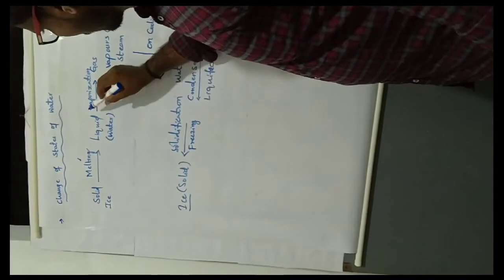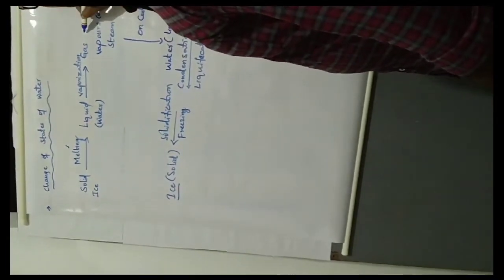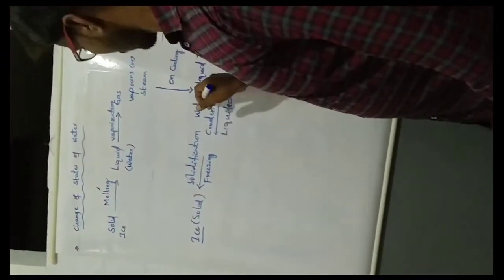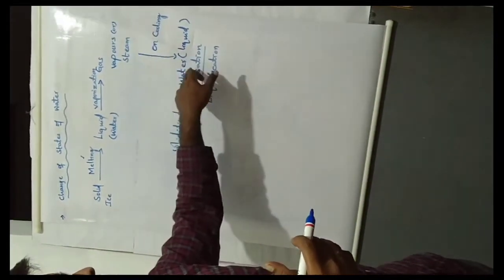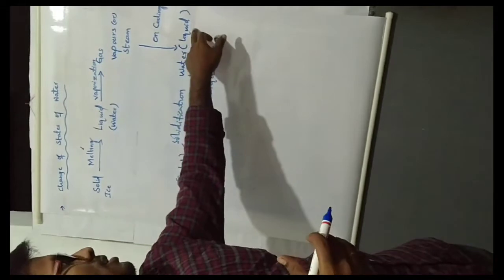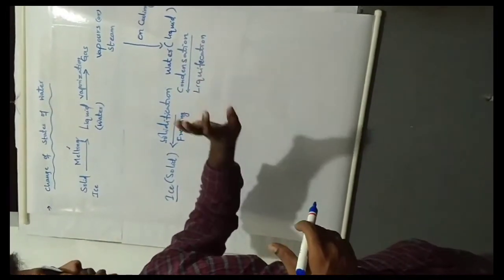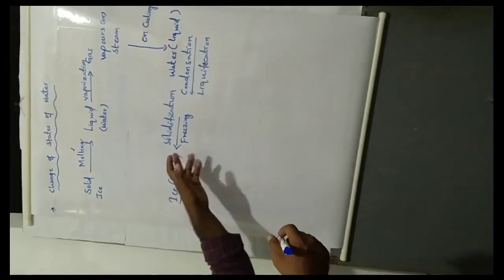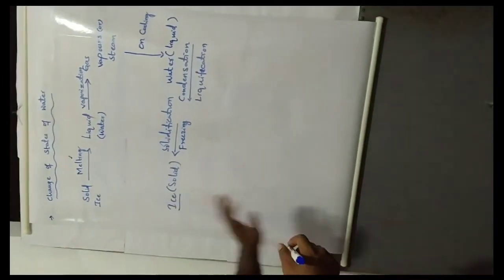At the same time, water on boiling is converted into vapors or gas, that is vaporization. Water vapors on cooling will change to water, that means liquid state. That process is known as condensation or liquefaction. Water again on freezing will be converted into solid state.